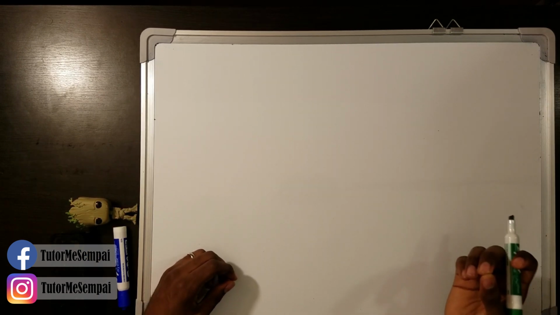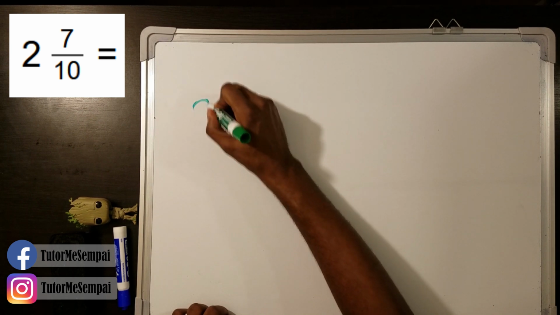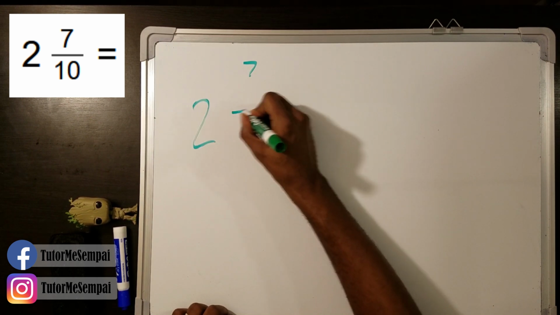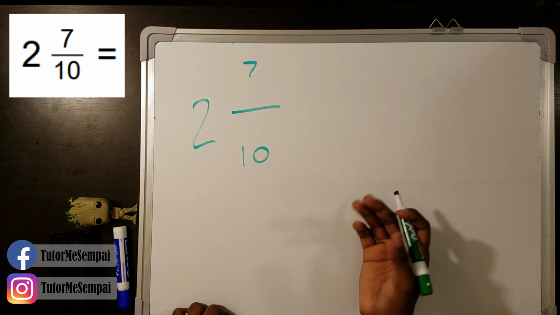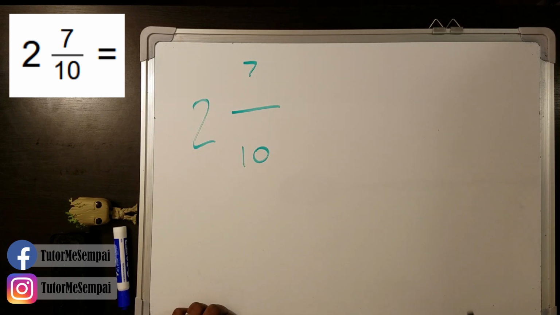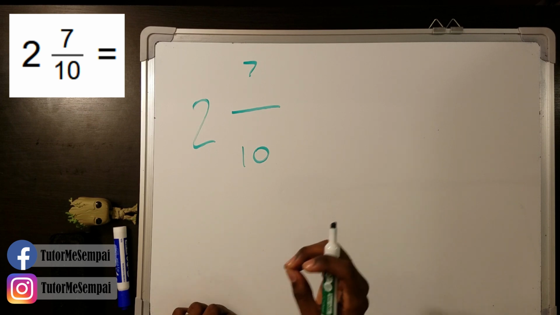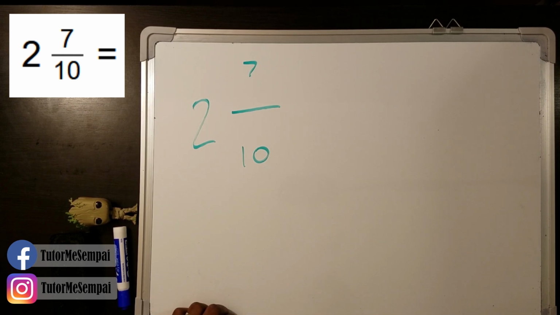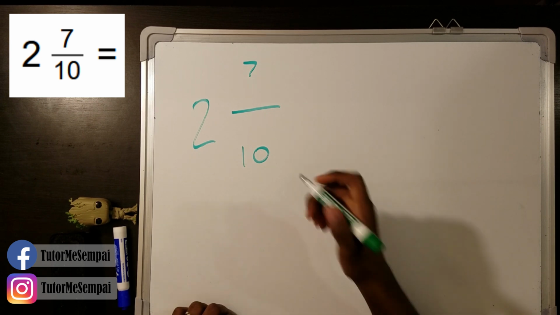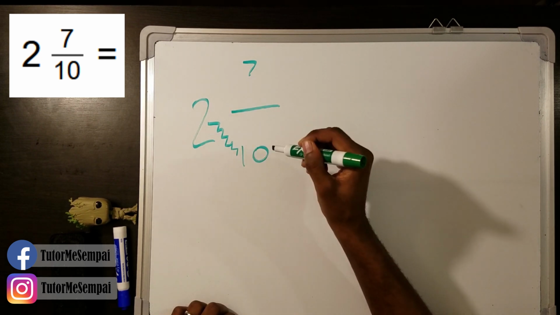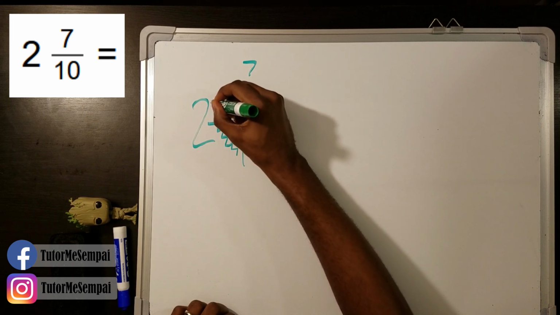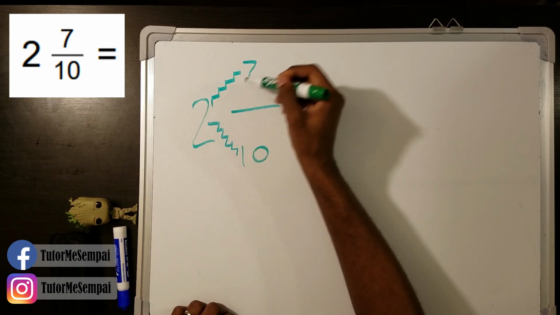So now that we talked about how to change a mixed number into an improper fraction, how to remember to do that, and why it works, let's make sure that we understand everything that we went over with a few more examples. So you see here, we have 2 and 7 tenths. Now I draw it like that so you can really emphasize the stair method. You want to go up the stairs and you want to stop at the first floor. So we're going to use the stair method to change this mixed number into an improper fraction. So we draw stairs from our ground floor to our first floor, and then we draw more stairs from our first floor to our top floor.